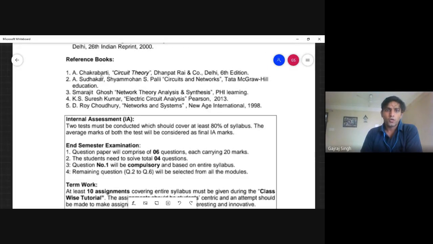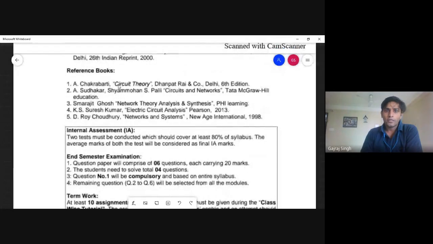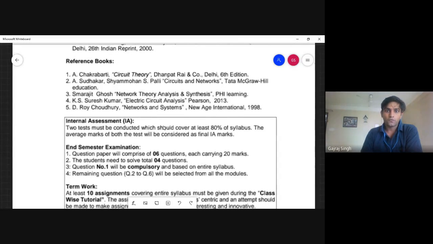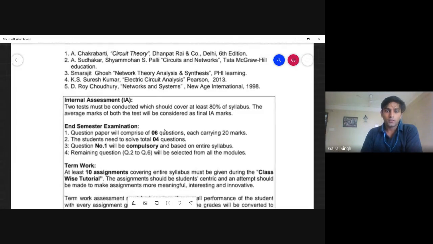Okay, so you can have A.K. Chakrabarti. Okay, and I have already shared with you some books. And one I have shared which is not here, that is Alexander and Sadiku. Okay, Circuit Theory by Alexander and Sadiku. That's a very good book, so you can go through it. I think you have gone through it.